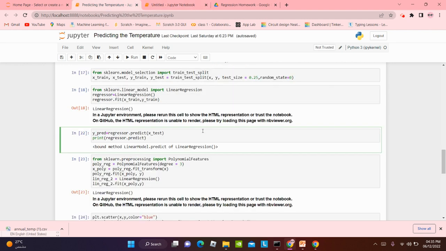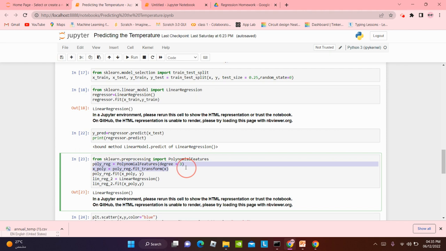Okay, what's the next step now? We need to import the polynomial regression. So polyreg is gonna be our variable over here. We're gonna have another variable x poly. So polyreg fit and transform x. So we're saying polyreg, please fit and transform x, so we can use it. And same, we're gonna fit x poly and y.